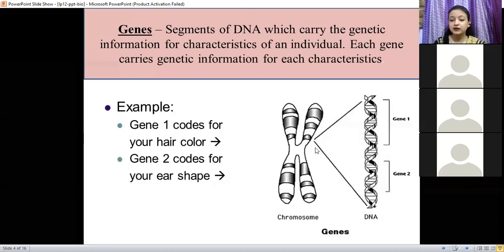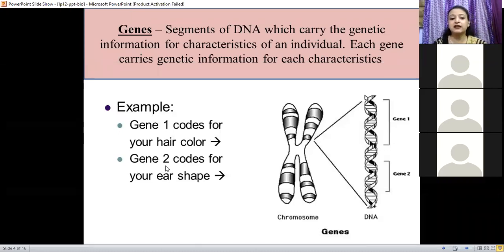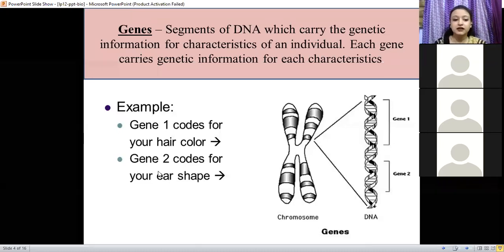For example, here you can see gene 1 is carrying information for your hair color. Hair color is one characteristic, right? So the genetic information for hair color is carried by one gene, and the second characteristic is ear shape. So some other gene will carry the information for some other characteristic. Is it clear?